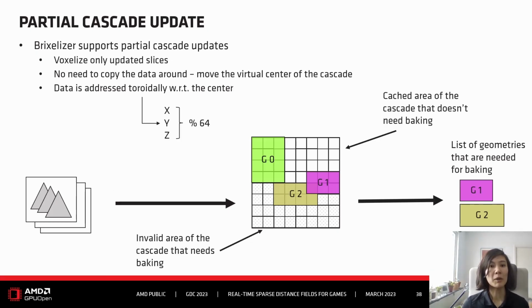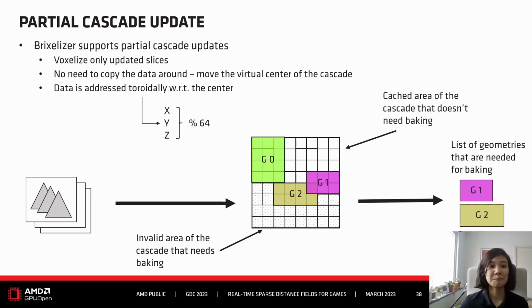And now about the cascade updates and how to call it. As I already said, an update is per one cascade. And actually you can even only do a partial cascade update. So for example, if your camera moves, a part of the cascade might still be valid, but another part of the cascade needs to be updated because it represents a region that we haven't processed before.